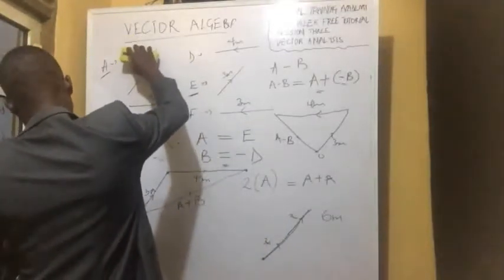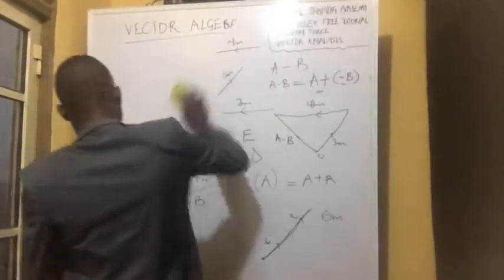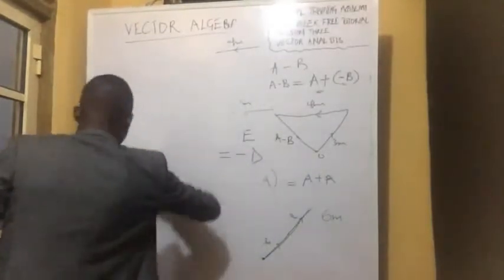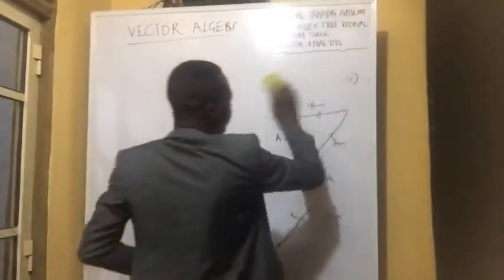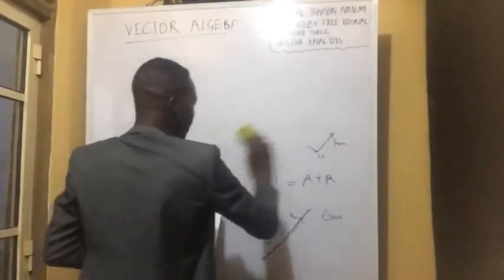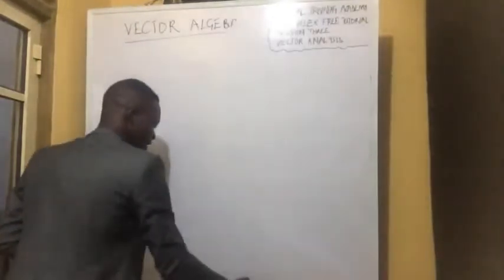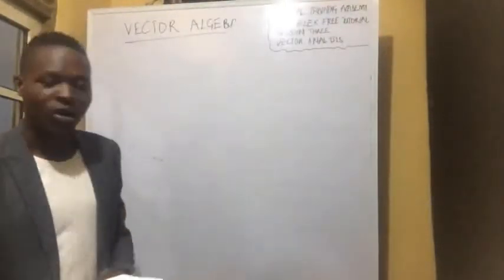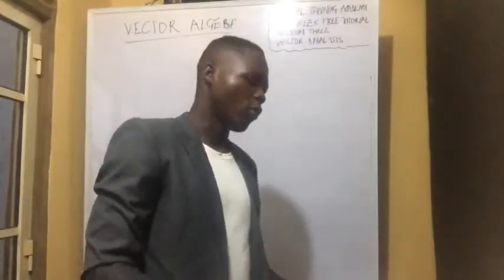Okay, so let's erase this from the board. Now let's consider some principles. In mathematics we call them laws that affect vectors. There are some particular principles. If you are familiar with binary operation, you would know them. That is the commutative law, the associative law, and the distributive law.